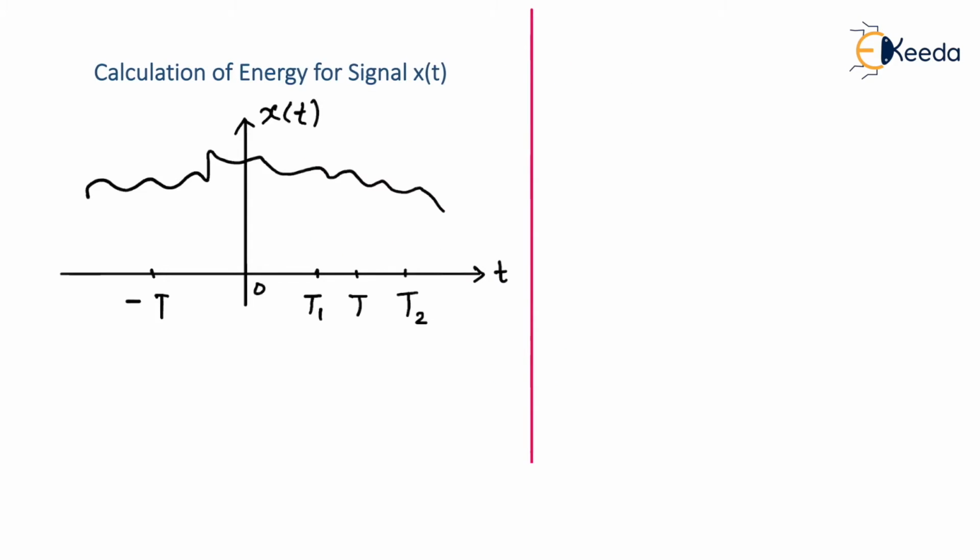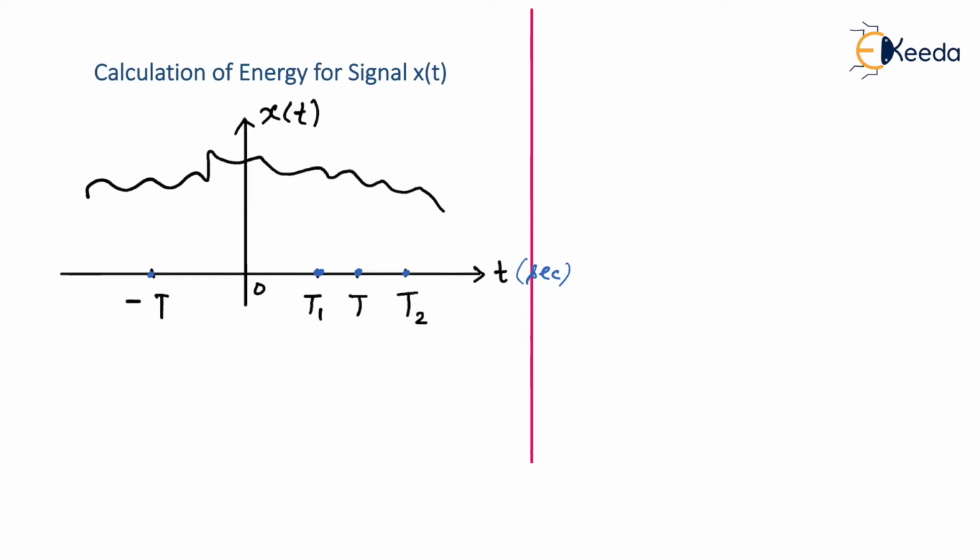So first of all, let us understand, if some signal is given, let's say x of t, and we have to deal with energy of the signal, how we are going to proceed with this. First of all, if I have to get energy of the given signal, one should also give me information for what duration of the signal you want to go for energy calculation. For example, here I have taken some time samples like minus T, t1, capital T, t2, and all of them are in terms of seconds.